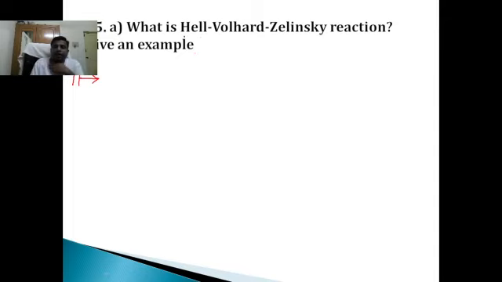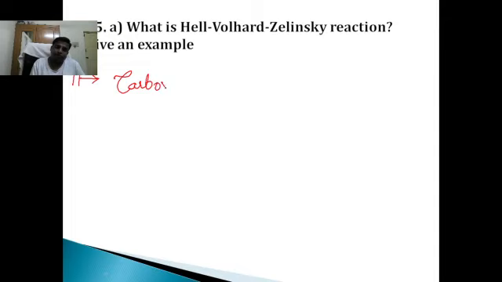What is Hell-Vollard-Zelinsky reaction? HVZ reaction. Give an example. We know in Hell-Vollard-Zelinsky reaction, carboxylic acids, see, carboxylic acids.